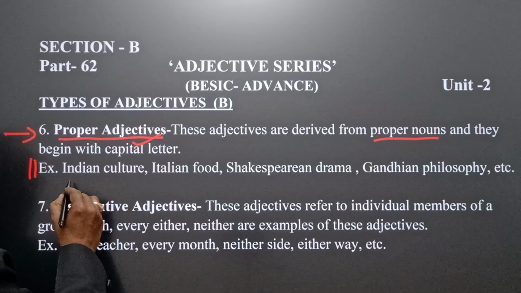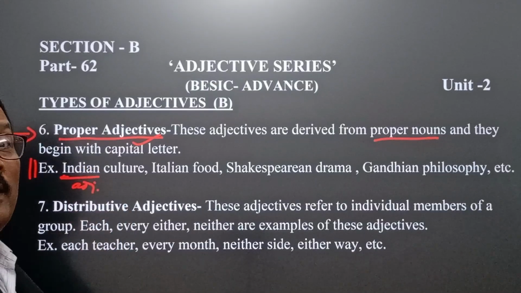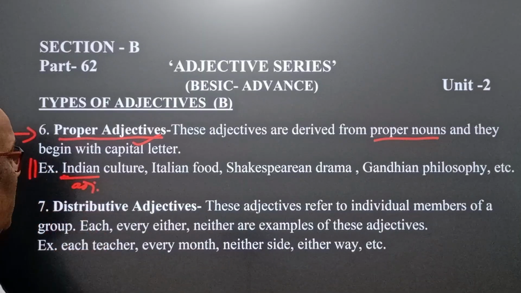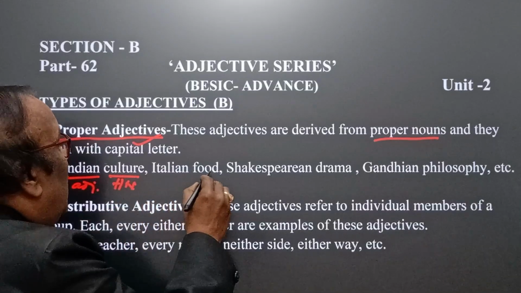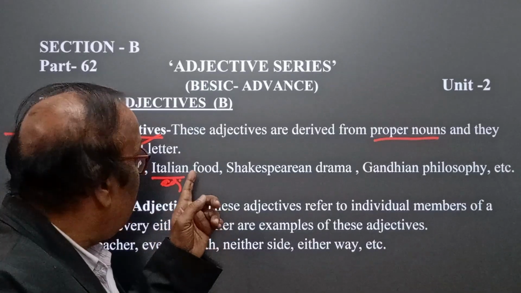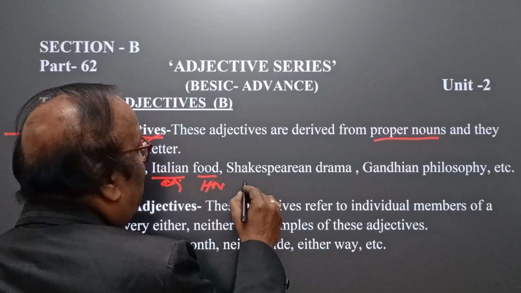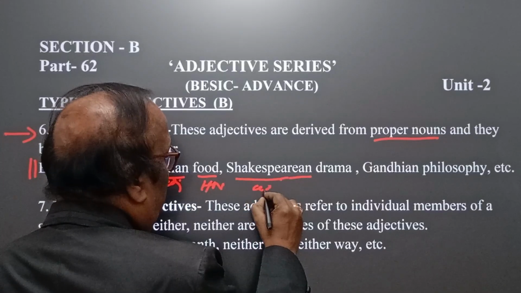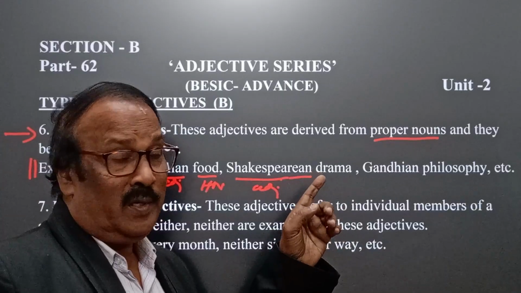Remember, Indian culture. This is an adjective and it comes from India, the country, and that's why Indian with a capital I. Indian culture, here culture is the head noun. Italian food, adjective, it comes from Italy, and food is the head noun. Shakespearean drama, here adjective, this comes from William Shakespeare.